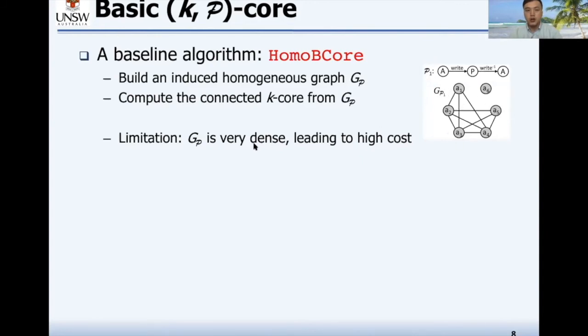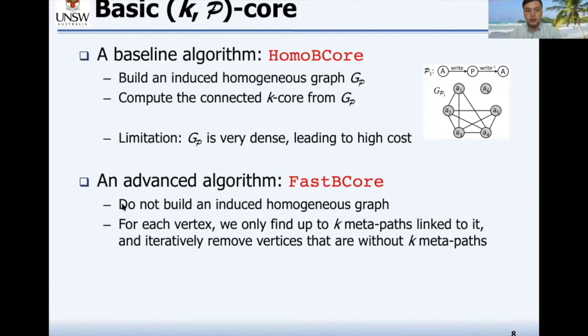However, this homogeneous graph is often very dense, so the computation is very costly. To improve the efficiency, we propose an advanced algorithm which does not need to build an induced homogeneous graph. Instead, for each vertex, we only find up to k metapaths linked to it, and then iteratively remove vertices that are without k metapaths. Obviously, this algorithm runs much faster.